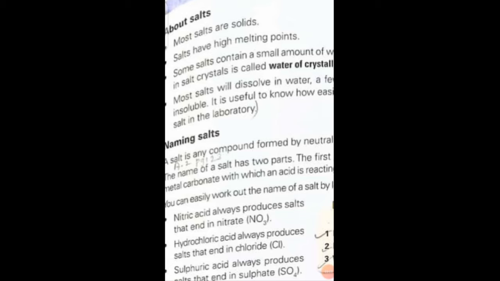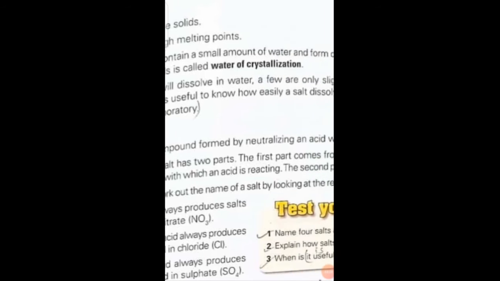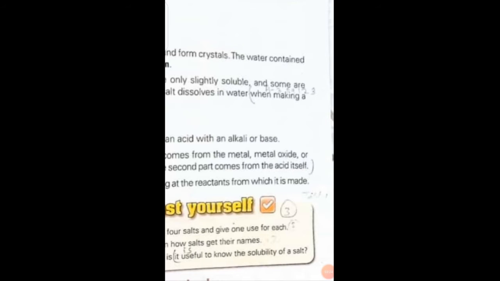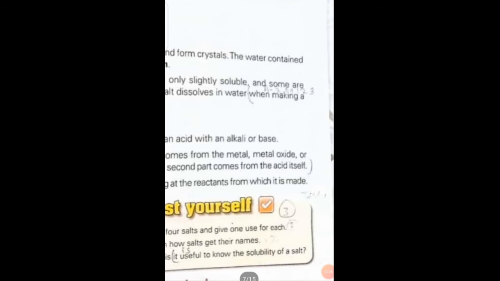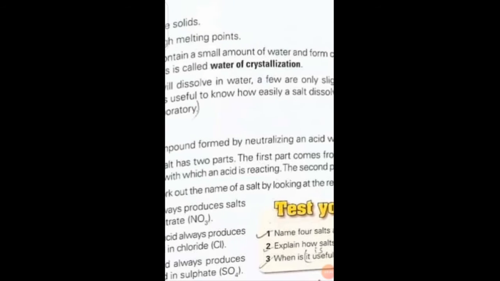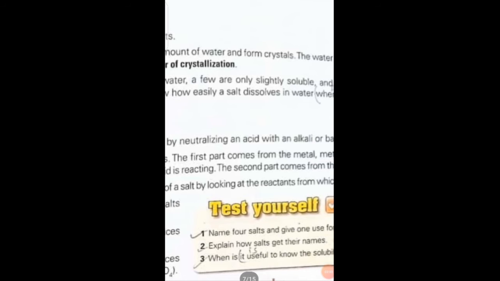Most salts will dissolve in water, a few are only slightly soluble, and some are insoluble. As you know, table salt is soluble in water. Some are slightly soluble, meaning they are not completely dissolved in water, and some of them are insoluble. It is useful to know how easily a salt dissolves in water when making a salt in the laboratory, so you can easily understand which salts are soluble or not.